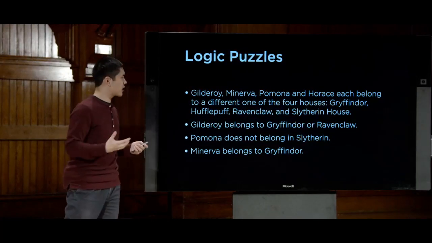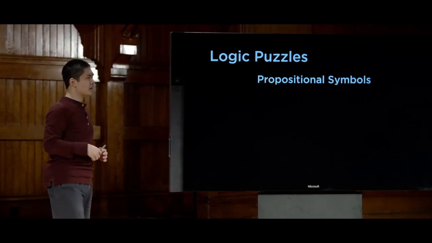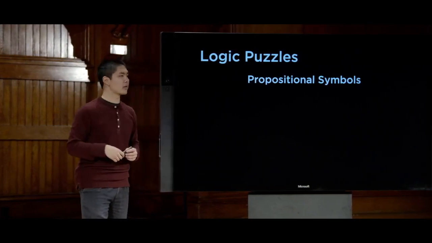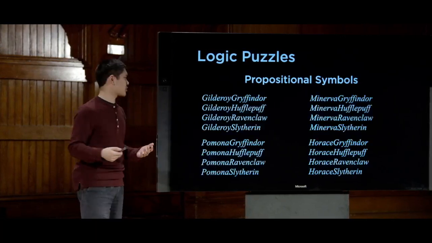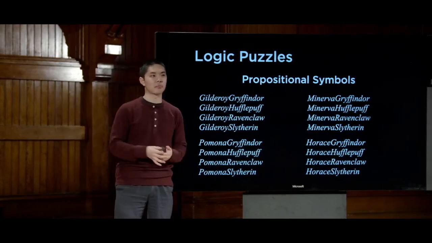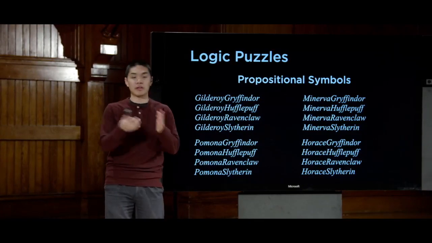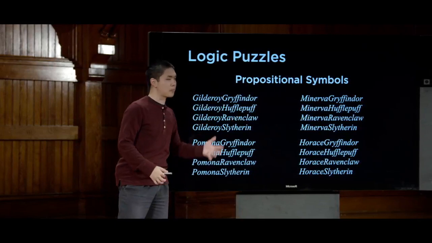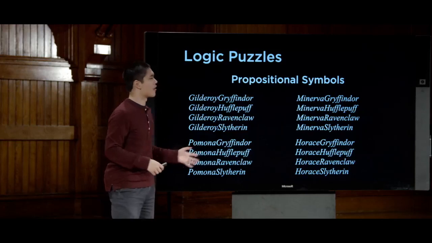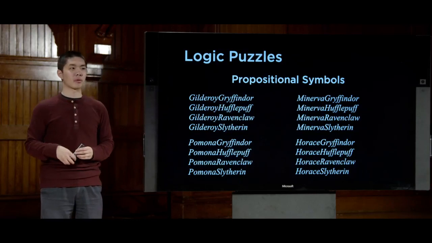And again, we can use the exact same idea to try and implement this notion. So we need some propositional symbols. And in this case, the propositional symbols are going to get a little more complex, although we'll see ways to make this a little bit cleaner later on. But we'll need 16 propositional symbols, one for each person and house. So remember, every propositional symbol is either true or false. So Gilderoy Gryffindor is either true or false. Either he's in Gryffindor or he is not. Likewise, Gilderoy Hufflepuff, also true or false. Either it is true or it's false. And that's true for every combination of person and house that we could come up with. We have some sort of propositional symbol for each one of those.